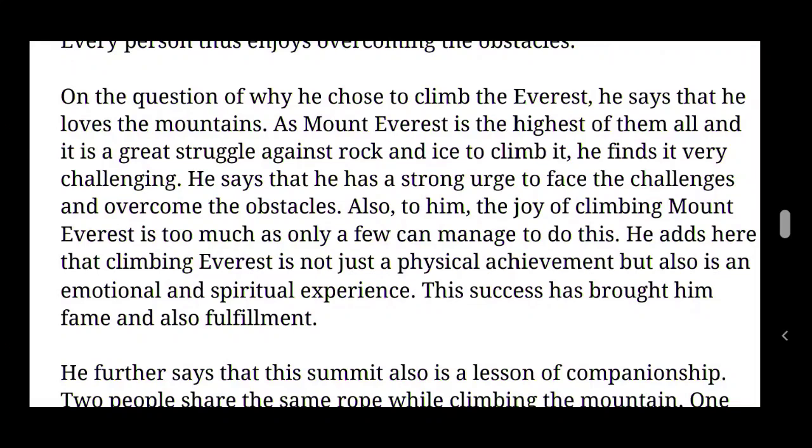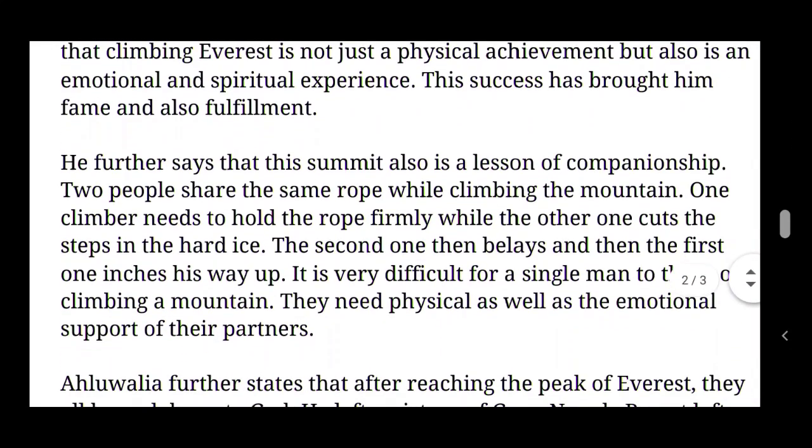This success has brought him fame and also fulfillment in his life. Mount Everest has brought him name. Fame means popularity. Fame, popularity, and also fulfillment, that is physical fulfillment as well as emotional and spiritual fulfillment. So look at the next paragraph here.